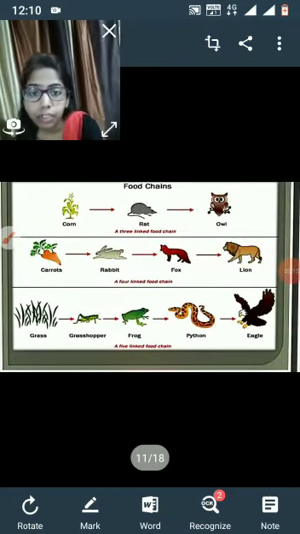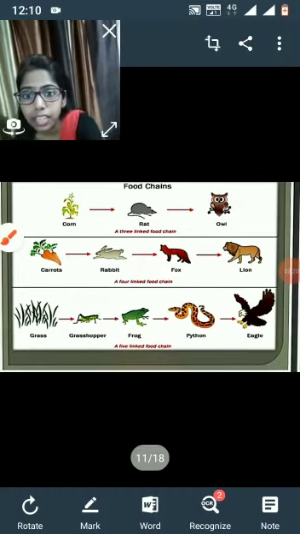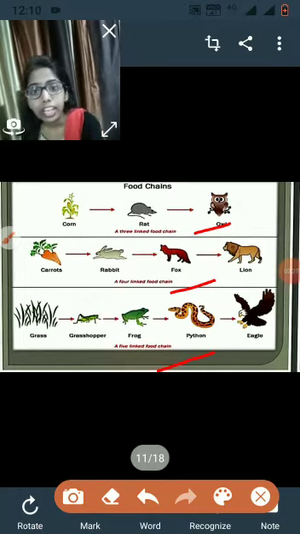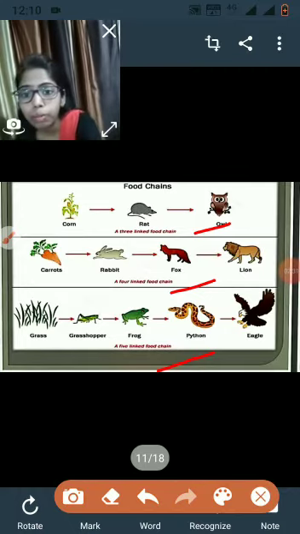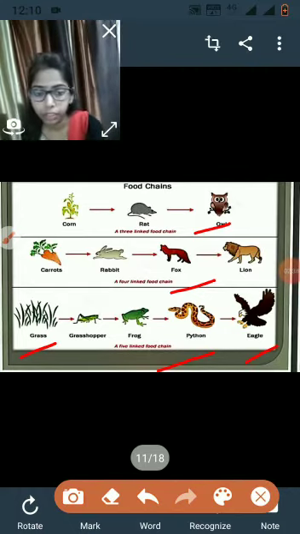So here is the food chain. Some examples of a food chain: a 3 step food chain, a 4 step food chain, and a 5 step food chain. In all these food chains, the energy is transferred from the producer to the top carnivores in the form of food.